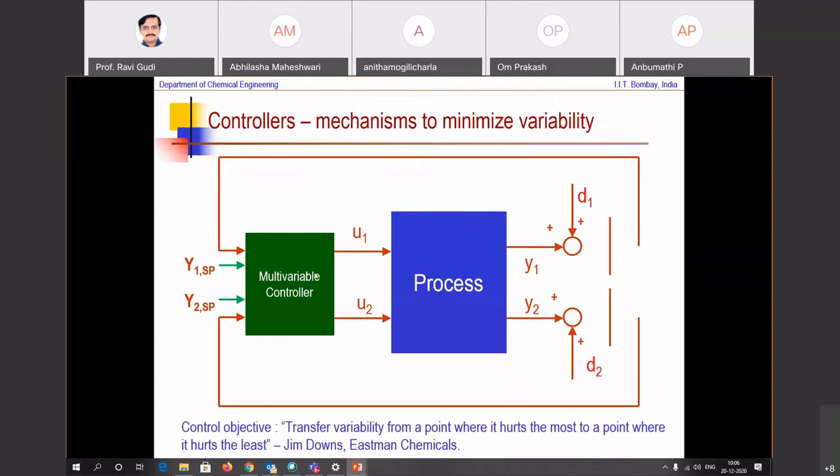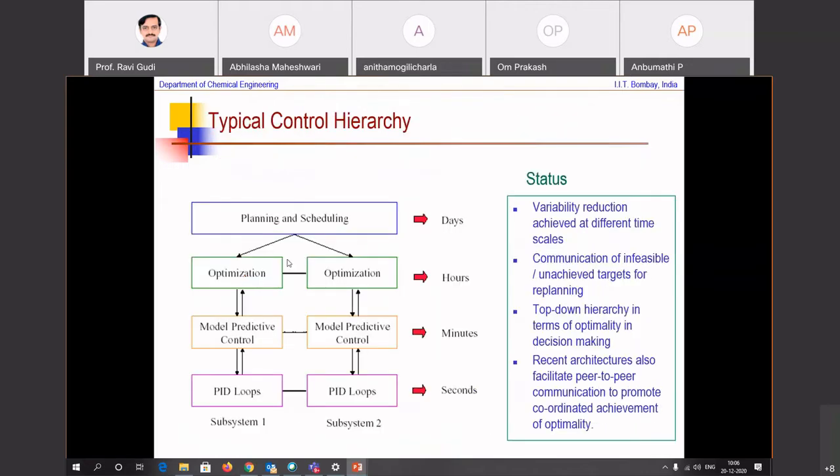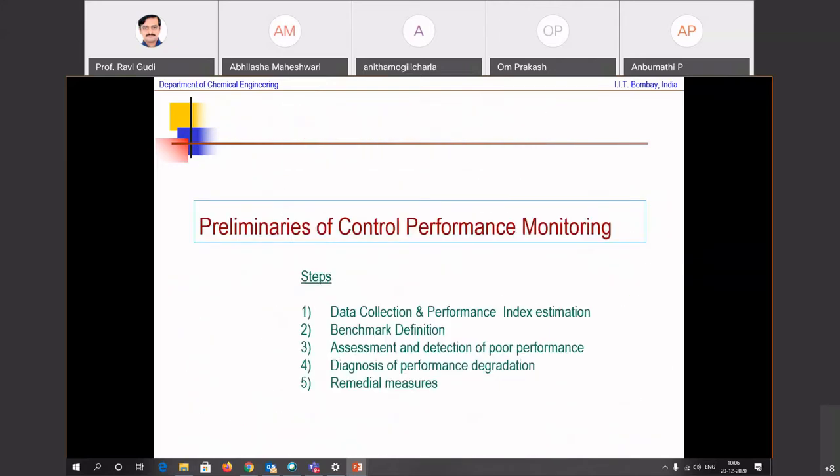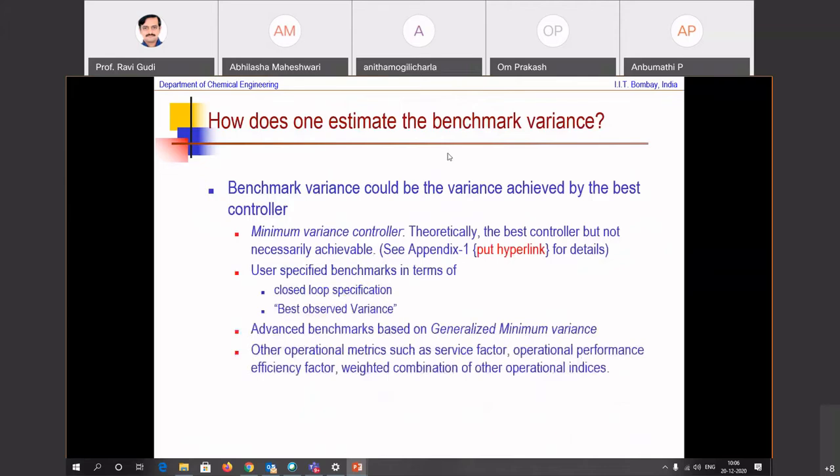The minimum variance controller, I've used as a generic term for a multivariable controller. But when this becomes a minimum variance controller, the action that it predicts is actually not implementable. But it still calculates the best way to minimize variance. And so we go to this aspect that it is theoretically the best controller, but it's not necessarily achievable. Okay, and we'll see what this is. Somewhere this hyperlink is lost, but we'll see.